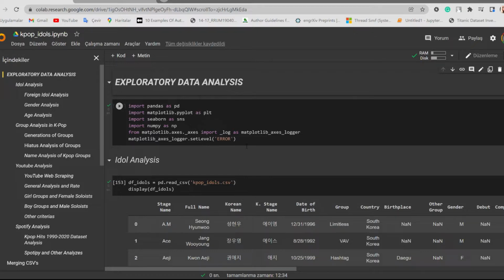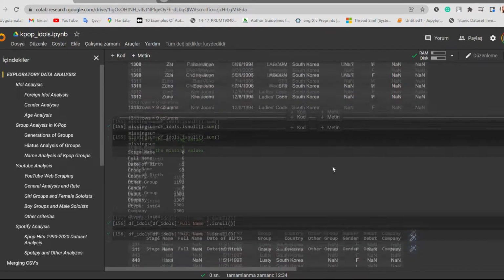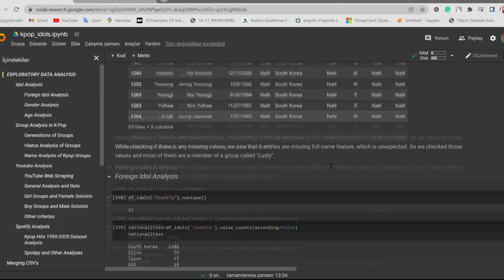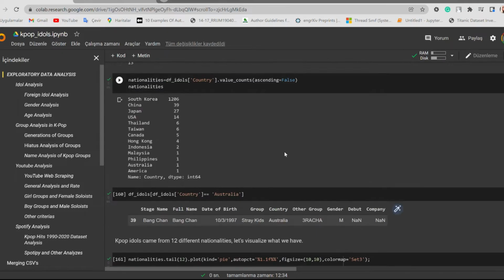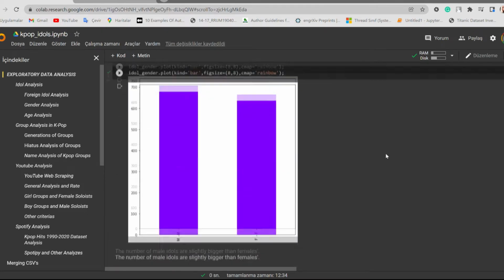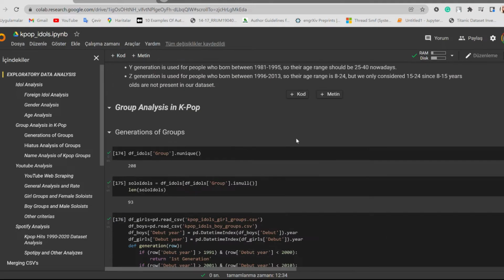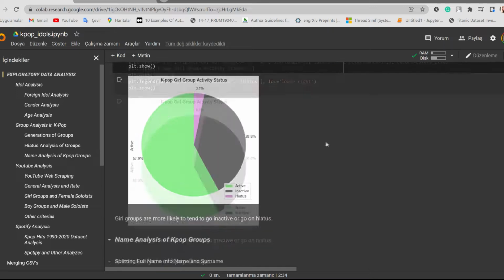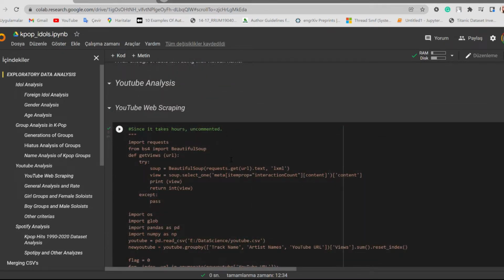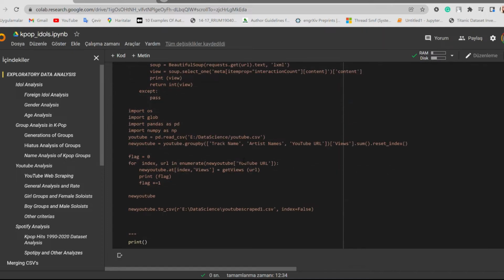Since we already talked about this in our presentation and the time is limited, I'm skipping this part. Basically, we checked for missing values, did some analysis on that, and calculated the age, experience and generations of the groups and visualized it. For YouTube analysis, we had to do web scraping. This takes hours, so we are using the Beautiful Soup library to get the recent views from YouTube.